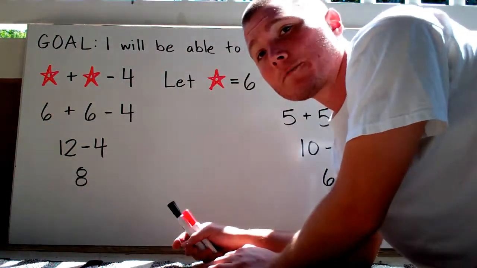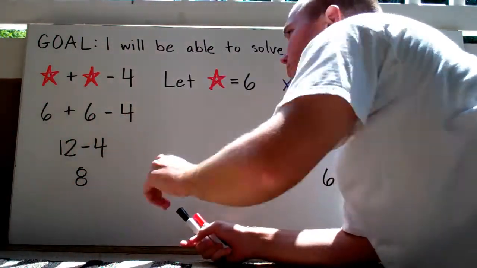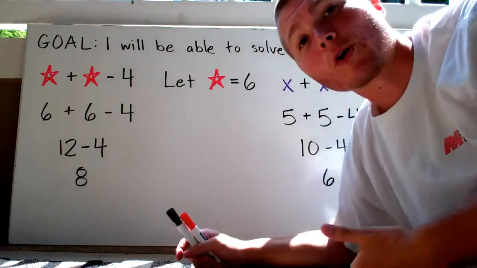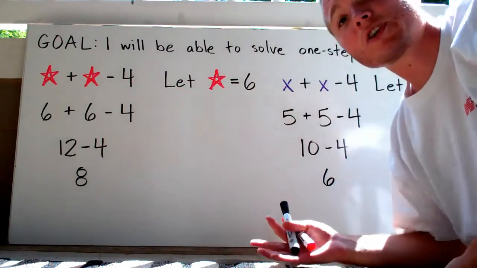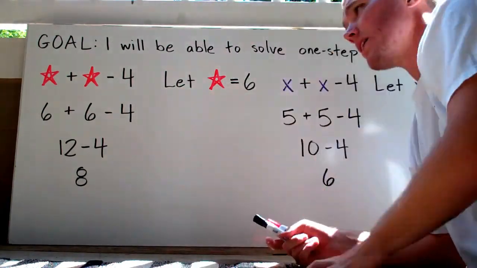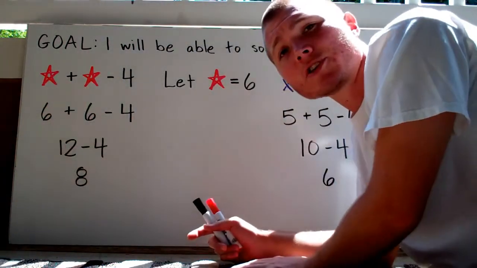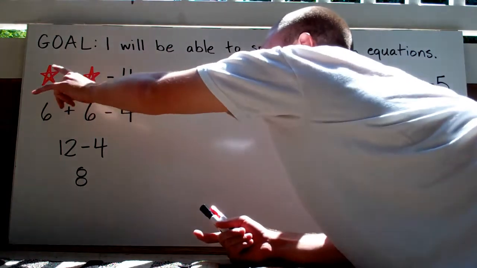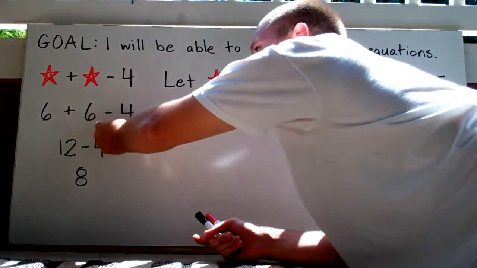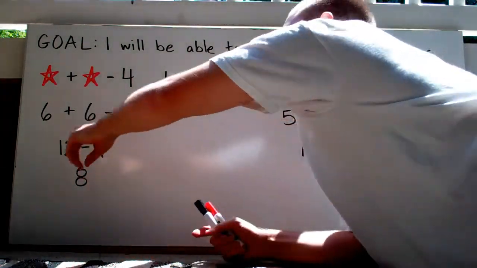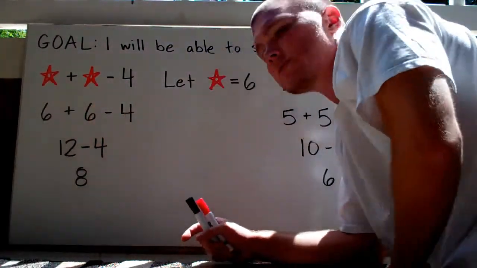This first expression up here says a star plus another star minus 4 is a problem that we're going to have to solve for. And what I want you to do is let that star represent the number 6. So this is going to equal positive 6. Now I'm going to substitute in the 6 for these stars. So now my expression reads as 6 plus 6 minus 4. All I did is instead of the star, put a 6 in for it.